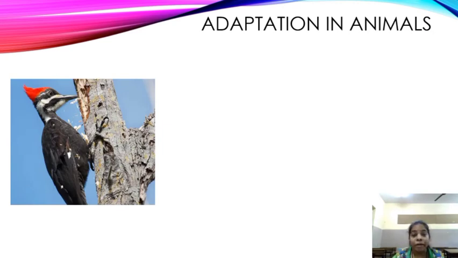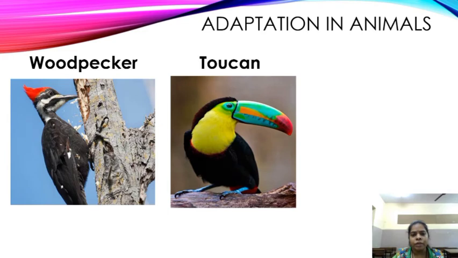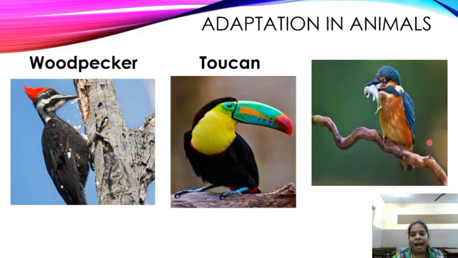See the woodpecker. It is having a very sharp and pointed beak. Woodpecker. This is a toucan. Beautiful. This one is also beautiful. And a kingfisher. See the fish. He is very happy now. He has got food.